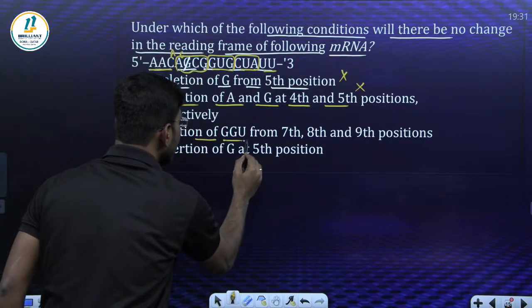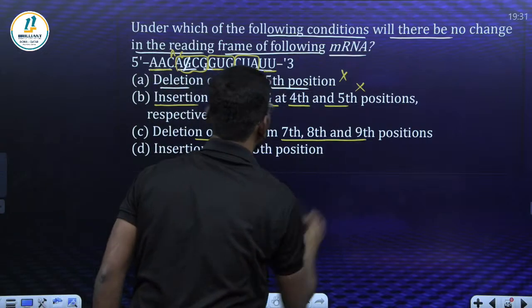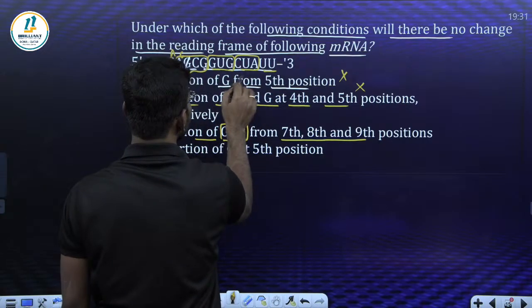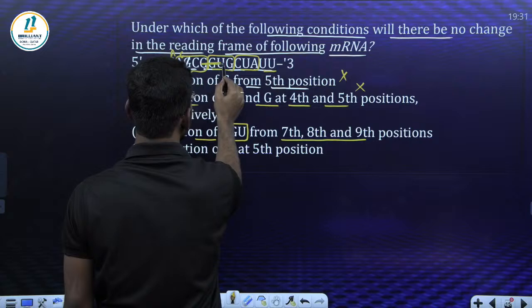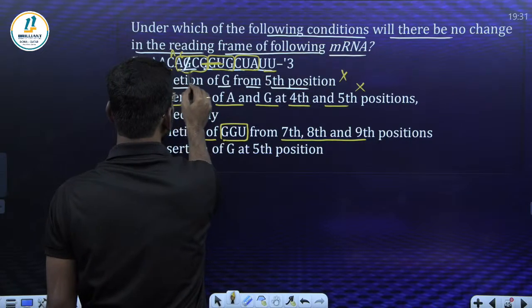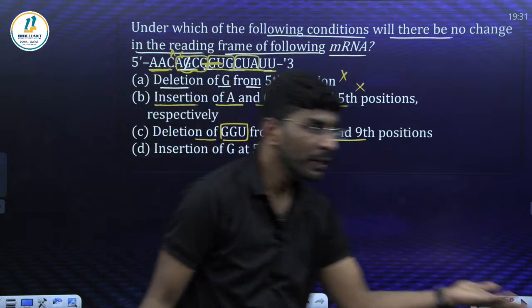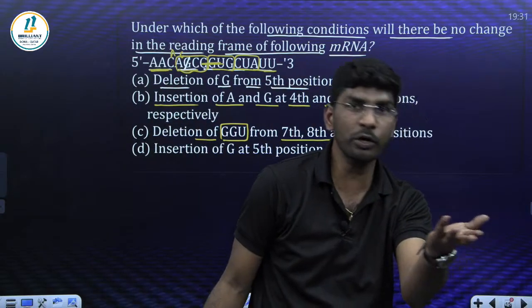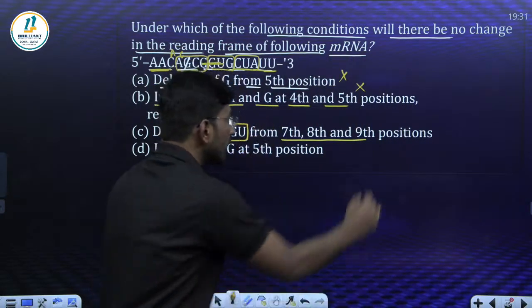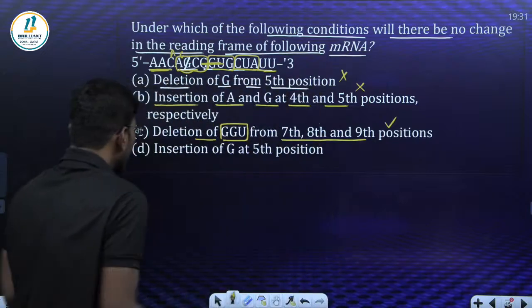Come to the third. Deletion of GGU from the 7th, 8th, 9th positions. Where is GGU? This one entirely I am deleting. This will become one codon, this is one codon, this is one codon. There is no change. Yes, correct. So this is the appropriate answer. What about the last?